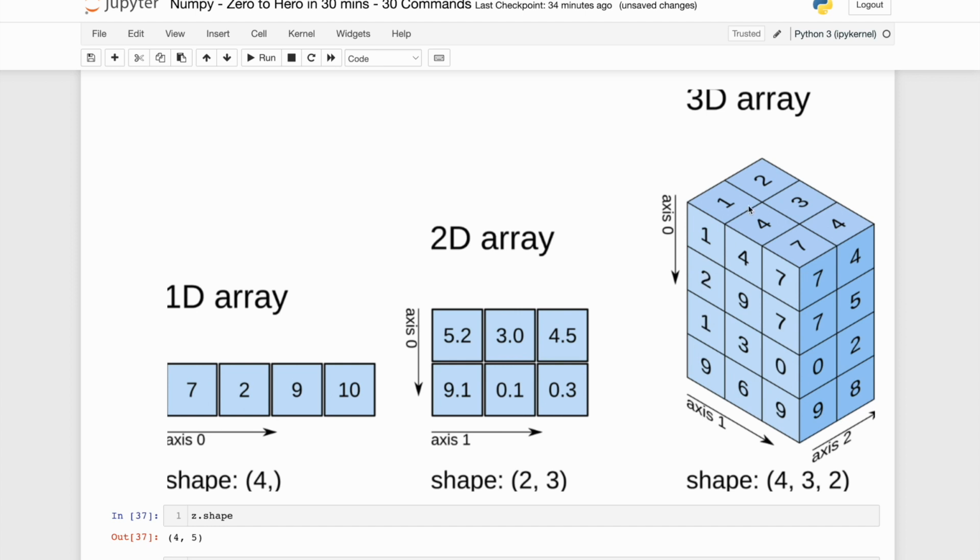In the case of a three-dimensional array, say 4, 3, 2, axis 0 is again your rows axis. The second axis, axis 1, will be your column axis, and the third axis is the depth side. So in the case of 4 cross 3 cross 2, this is axis 0, this is axis 1, this is axis 2.